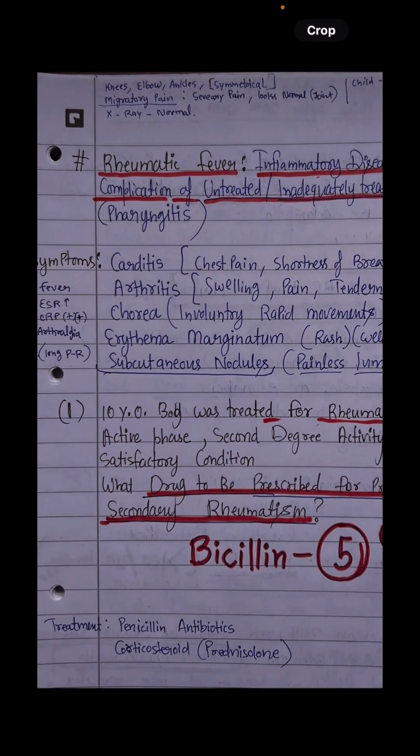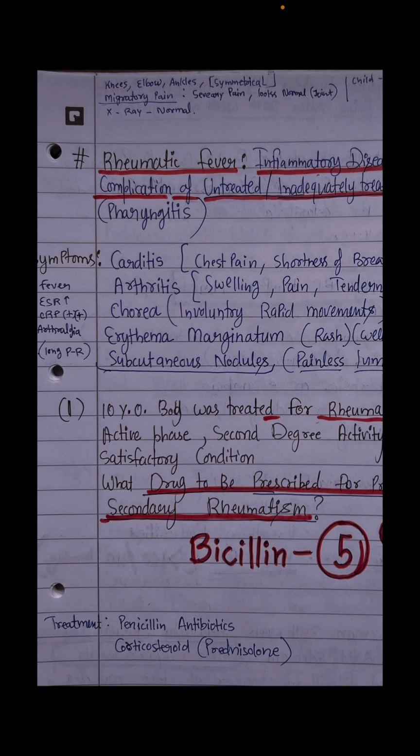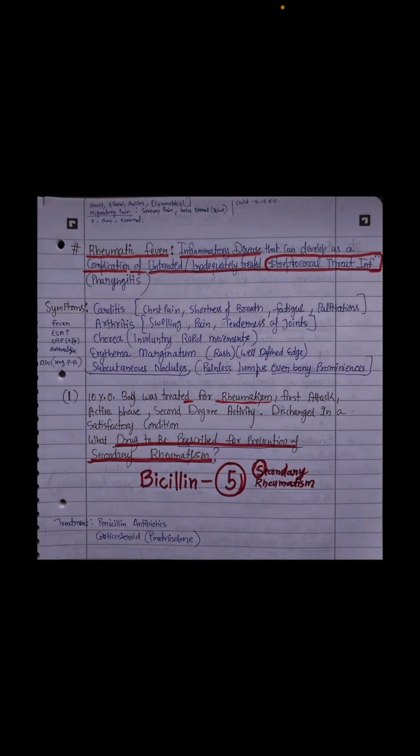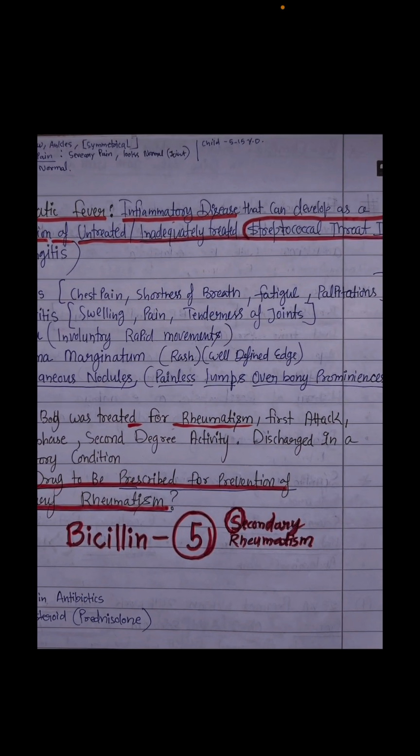The rheumatic fever questions will highlight pain in the knee, ankle or elbow joints. Symmetrical pain will be there, migratory pain, severe pain, the joint looks normal, and the x-ray will be normal. The symptoms we can see are carditis, arthritis, chorea, erythema marginatum, subcutaneous nodules. So you can see all of them.